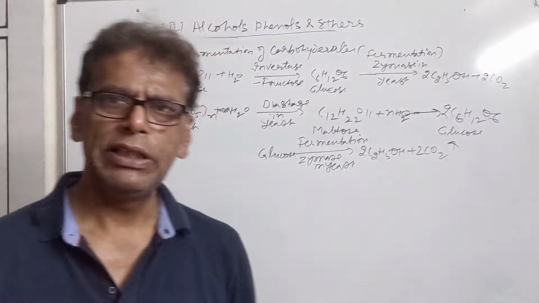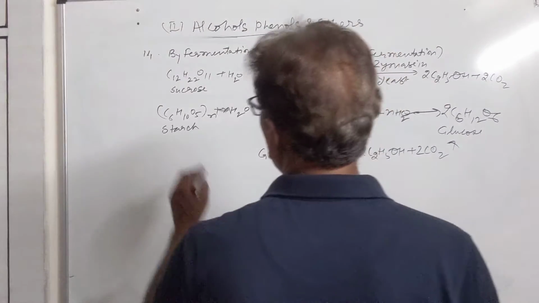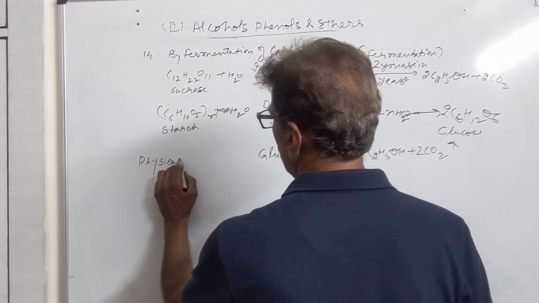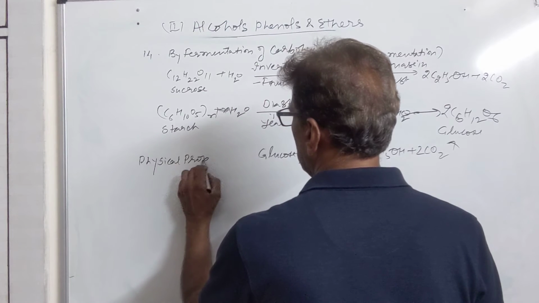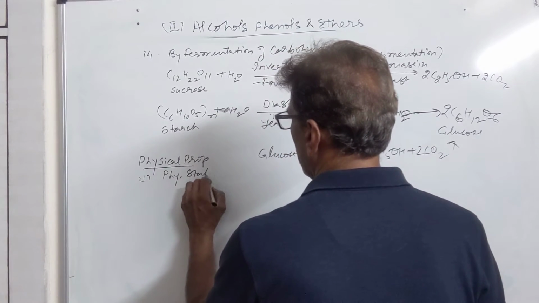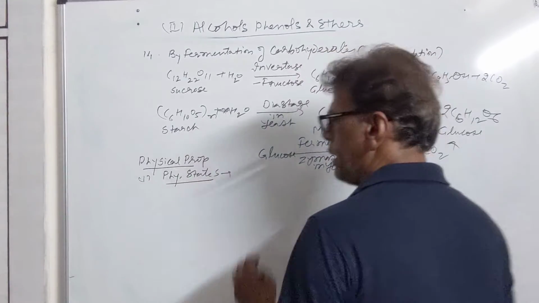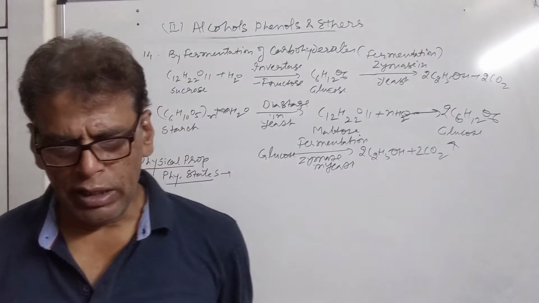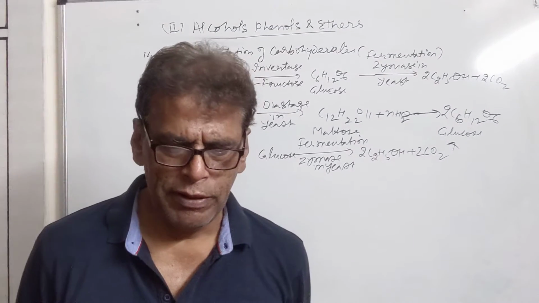Then we have the physical properties of alcohols. So these are the methods of preparation of alcohols. Now we come to physical properties. First is physical state. All alcohols exist in the liquid state due to hydrogen bonding among their molecules. They are colorless liquids with a burning taste.